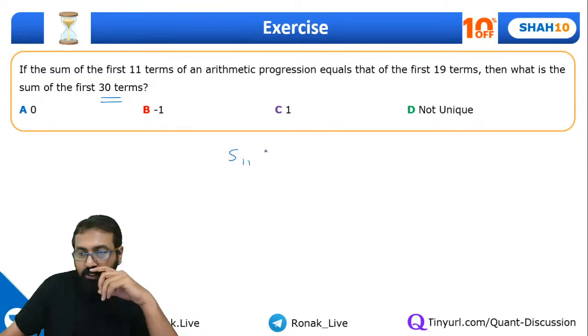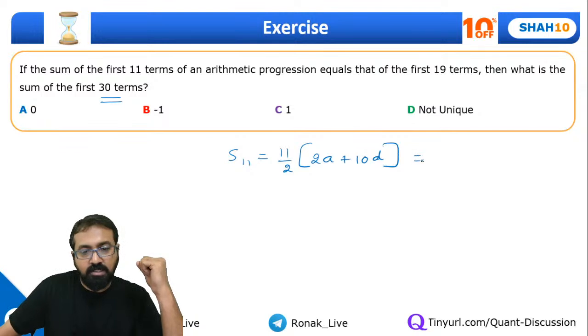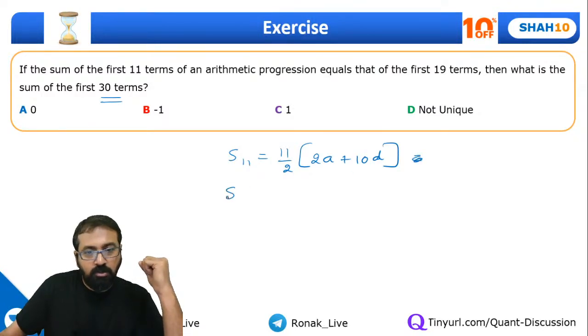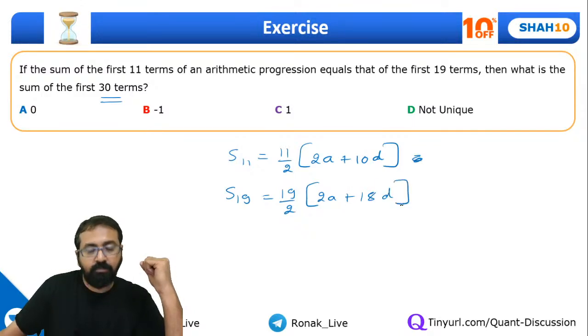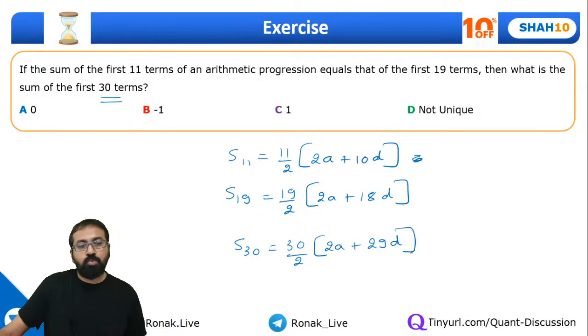Sum of 11 terms is equal to 11 by 2 in the bracket 2a plus 10d, and this is equal to sum of 19 terms, so 19 by 2 in the bracket 2a plus 18d. And what do we need to find out? Sum of 30 terms. What is sum of 30 terms? 30 by 2 in the bracket 2a plus 29d. This is what we need to find out.